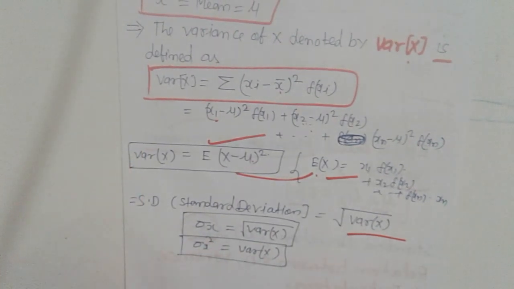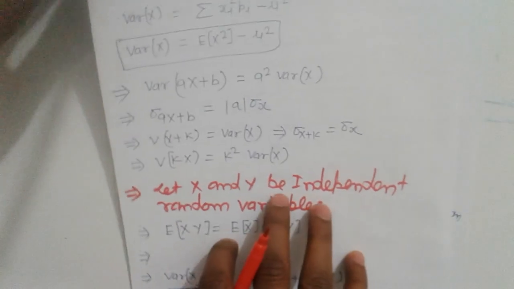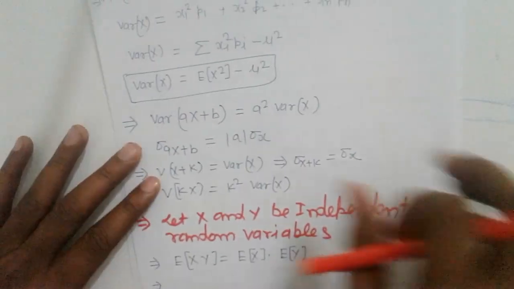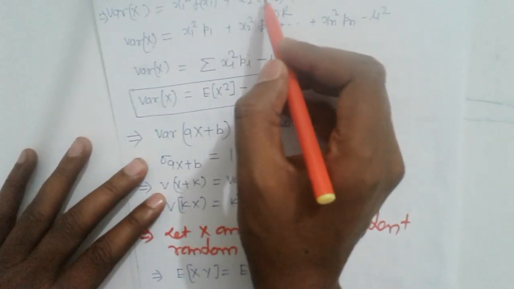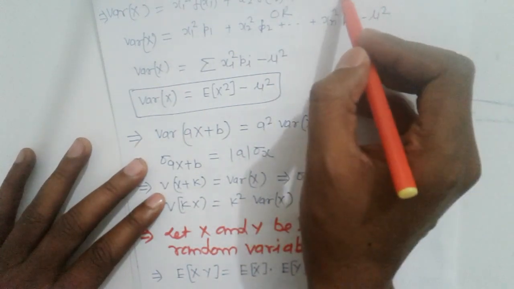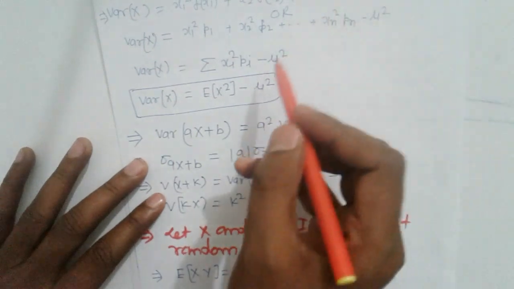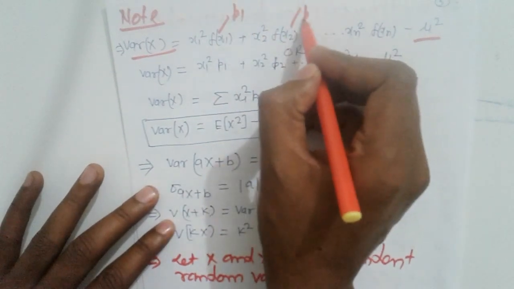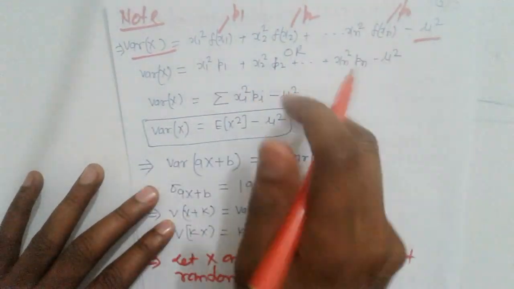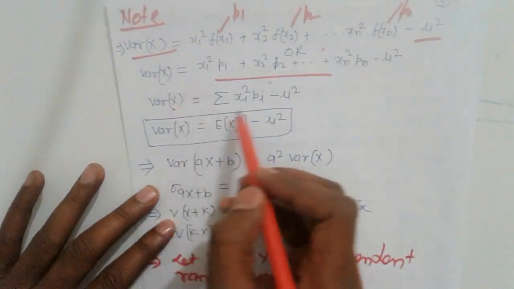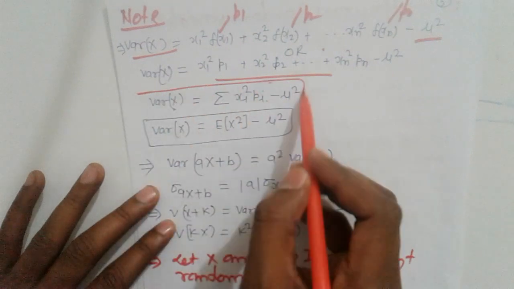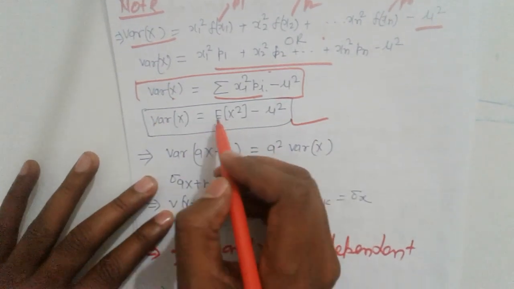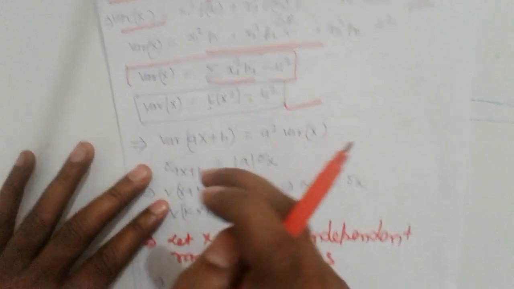Now next, properties of the variance of X. Variance of X is equal to x1 square f(x1) + x2 square f(x2) + ... + xn square f(xn) minus mu square, which is the formula. Simplified, it is x1 square p1 + x2 square p2 + ... + xn square pn minus mu square, that is, the sum of xi square pi minus mu square, which is important. Otherwise, the variance of X equals E(X square) minus mu square.